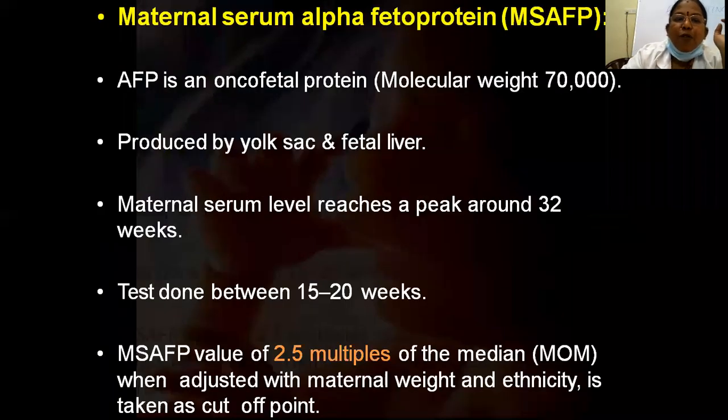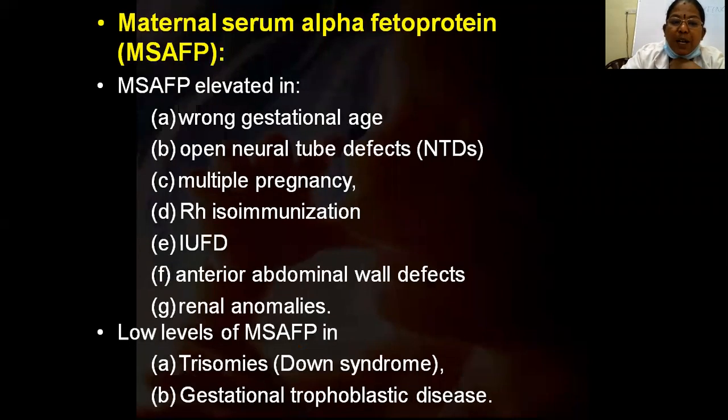I said alpha fetoprotein is an oncofetal protein produced by the yolk sac and fetal liver. It peaks around 32 weeks, and the test is usually done at 16 to 20 weeks. The cutoff is 2.5 multiples of median, with adjustment for maternal weight, ethnicity and age, which is very important. Where is it elevated? If MSAFP is elevated, you should first check for wrong gestational age, then open neural tube defects, multiple pregnancy, Rh isoimmunization, and IUFD.